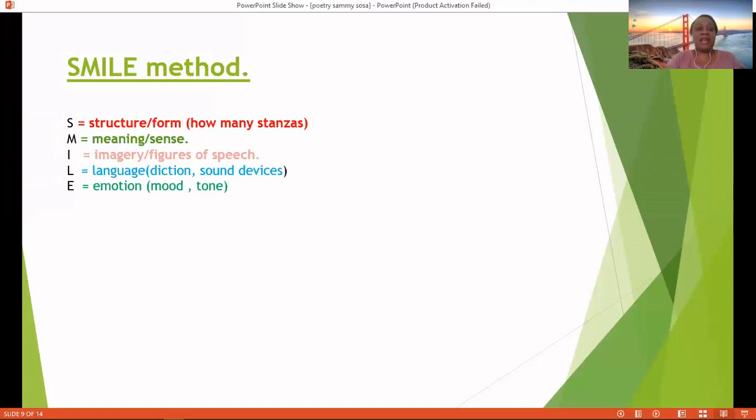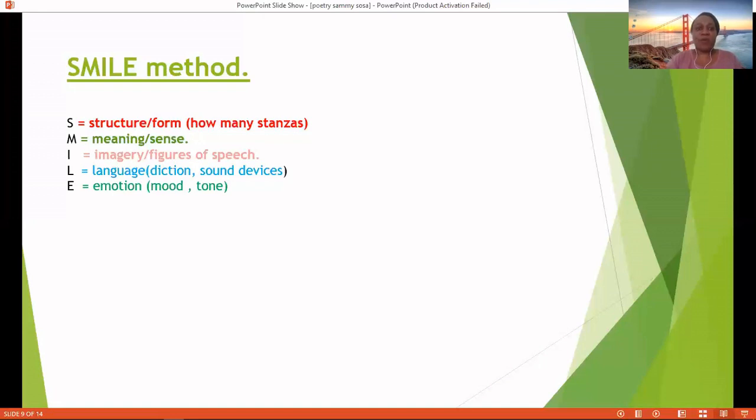Our next letter is L. L stands for language. Language has to do with diction, sound devices, you name it. Then emotions will be your E. E stands for emotion, which has to do with the mood and tone. So as you go through the SMILE method, you will not leave any stone unturned. You will go through the poem carefully, and by so doing, you understand it better.